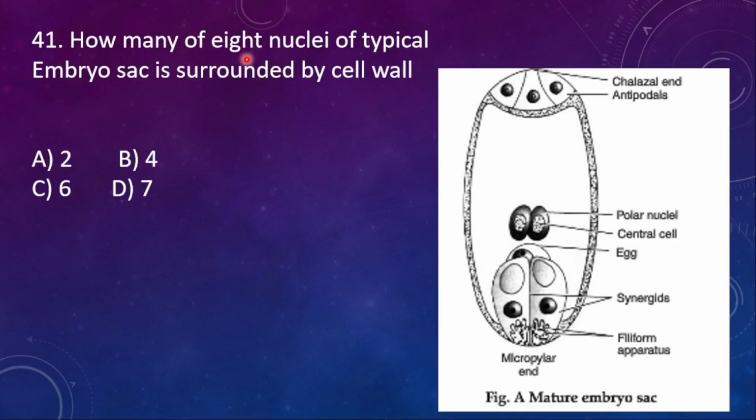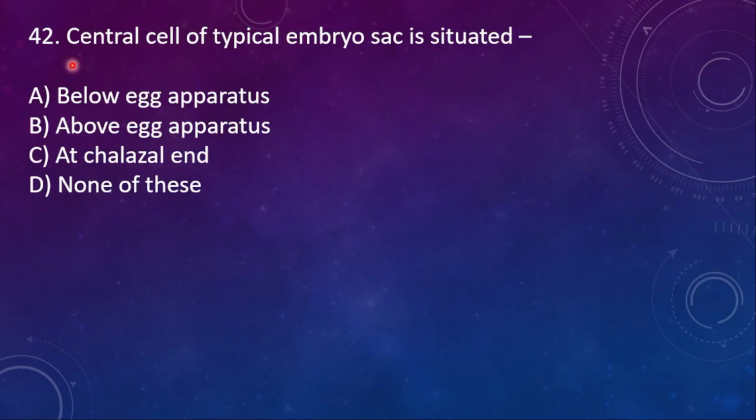41. How many of the eight nuclei of a typical embryo sac are surrounded by cell wall? How many cell walls does it have? 2, 4, 6 and 7. Here the right option is option C, six cell walls. Question number 42. The central cell of a typical embryo sac is situated A. below the egg apparatus, B. above the egg apparatus, C. at the chalazal end, D. none of these. Here the right option is below the egg apparatus.